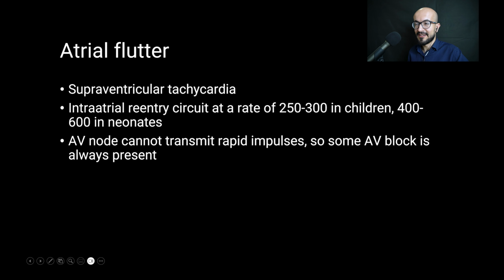Now let's talk about the atrial flutter. So in this type of supraventricular tachycardia, we have an intra-atrial re-entry circuit at a rate of 250 to 300 in children and 400 to 600 in neonates. And this rate is so high that the AV node cannot transmit rapid impulses such as like this. So some AV block is always present, and the AV node can respond to every second or every third or every fourth signal of these rapid impulses. So the ECG paper would look like this.